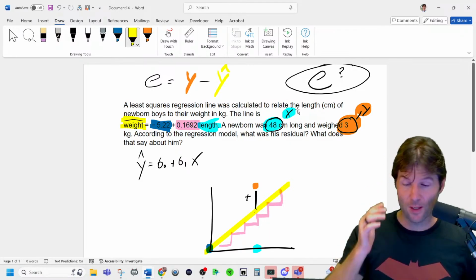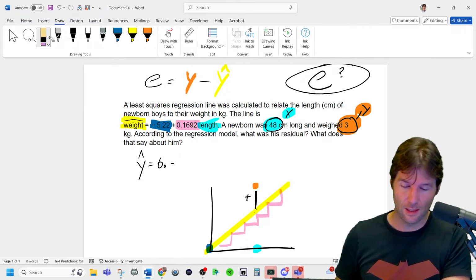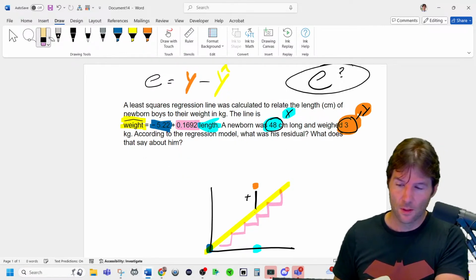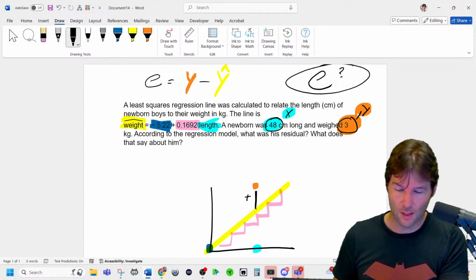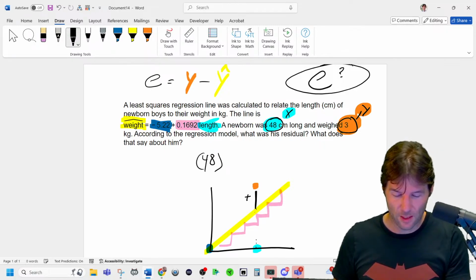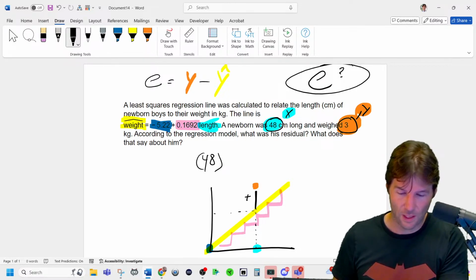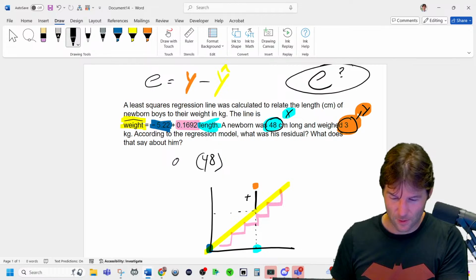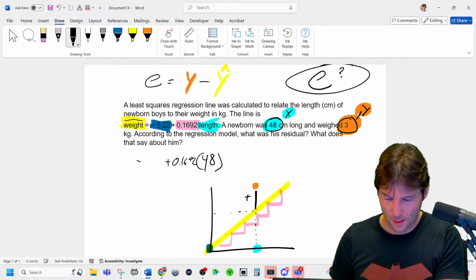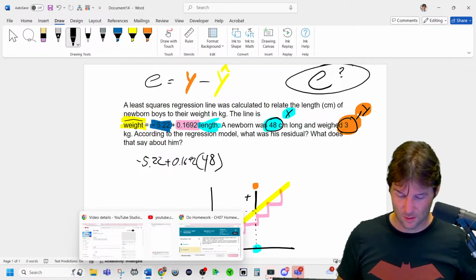So we have to figure out the prediction from the line. We're merely going to plug x into the model. Plugging x into the model gives us 48 right there. We're literally going up here and plugging in to find out what the model predicts at that value of x. And then let's times that by 0.1692. Negative 5.22, and we're going to plug in. So let's find out what we get.